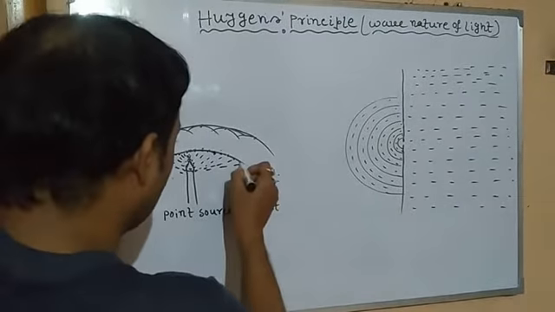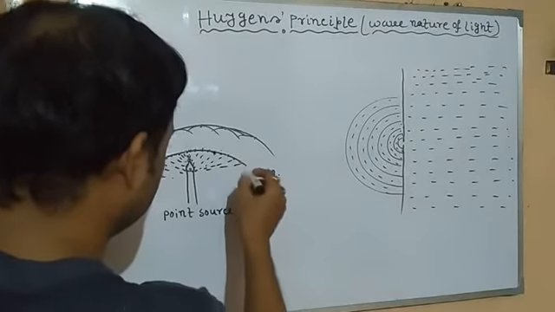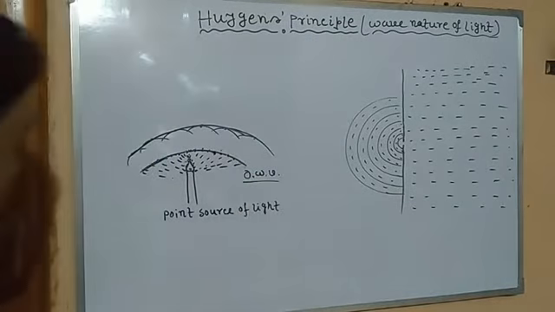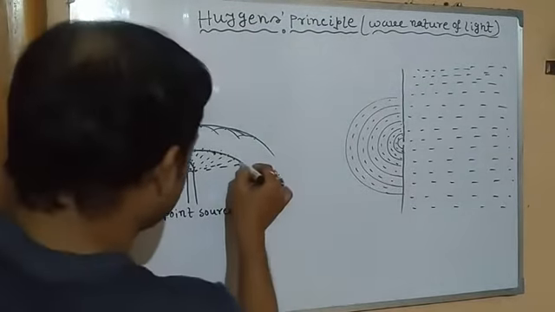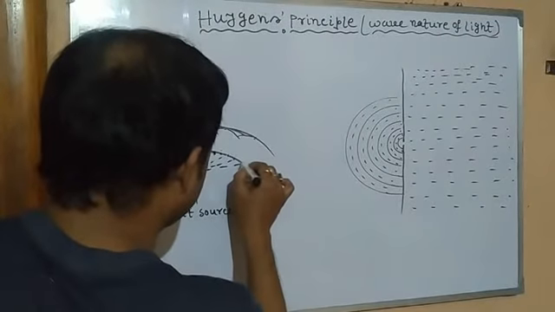So these are the original wavefronts, and these are going to act as secondary sources.